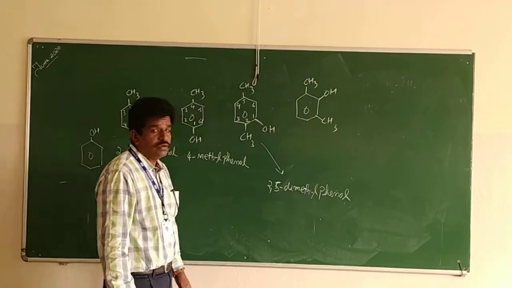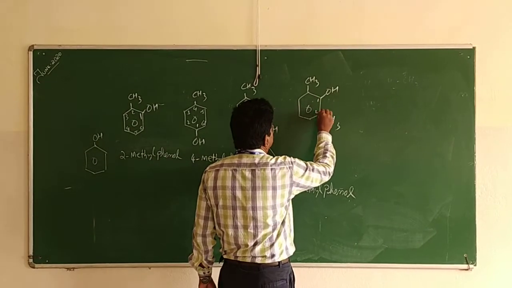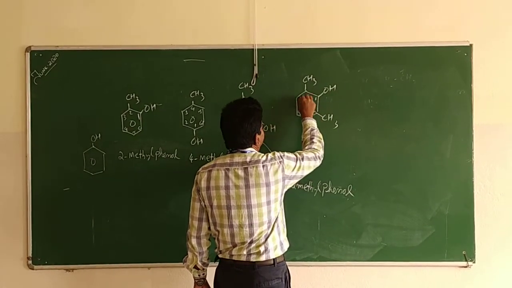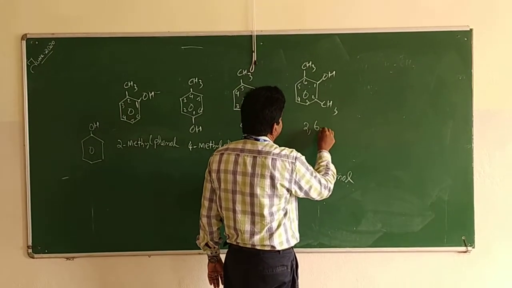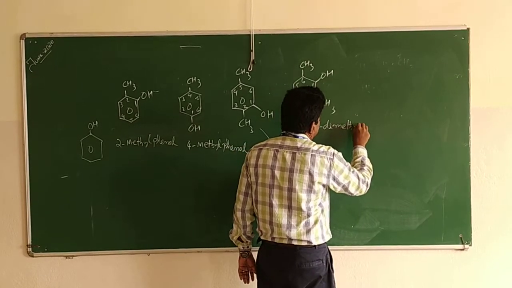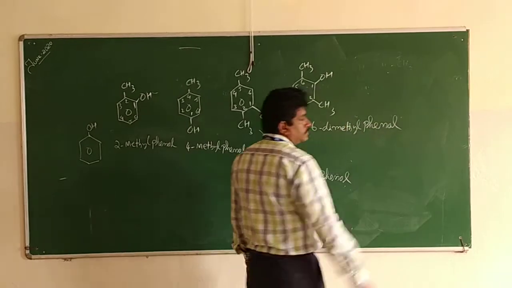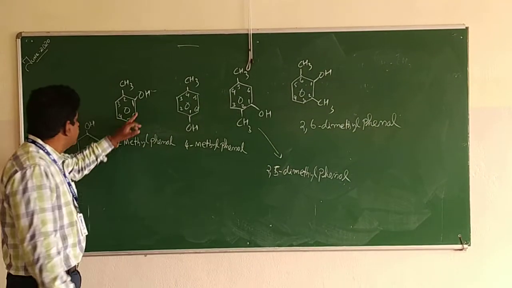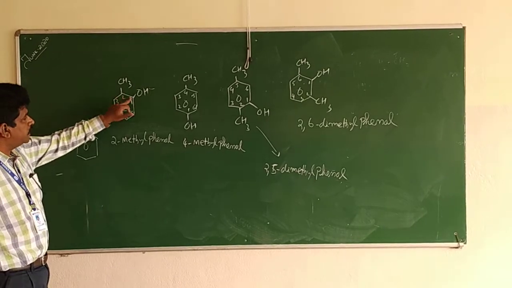2, 5 dimethyl phenol. So 1, 2, 3, 4, 5, 6, it will be 2, 6 dimethyl phenol. So here the parent compound is phenol, with OH. You have to start 1, 2, 3, 4 with the nearest number.